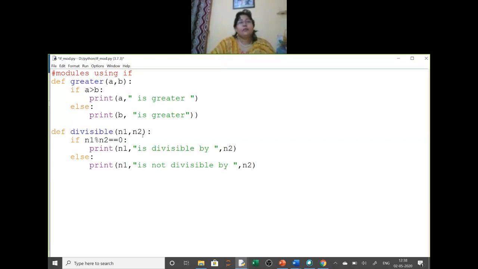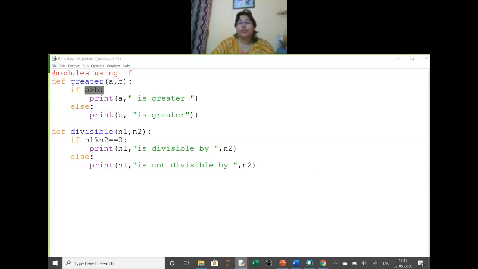Next, divisible. Here you will take two numbers from the user. N1 is divisible by N2 or N1 is not divisible. So you will check the divisibility. So using if, you are writing two programs here: greater of two numbers and divisible. In the same way, using for, you will save it.